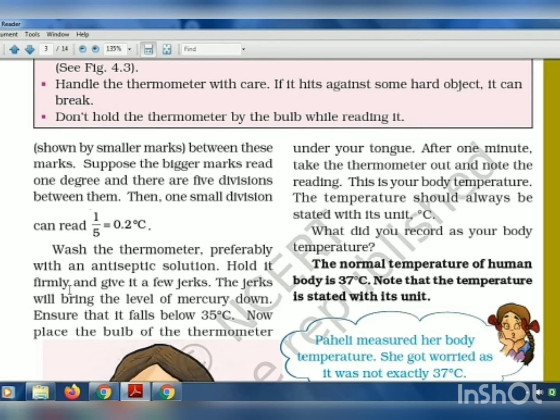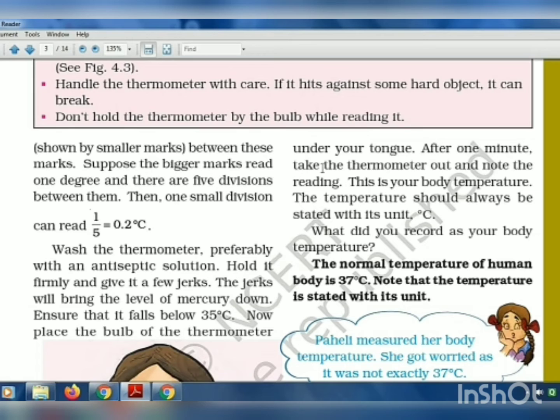Then hold it firmly and give it a few jerks. So you have to hold the thermometer and shake it. The jerks will bring the level of mercury down. Why do we give those jerks? So that the mercury level inside the glass tube of the thermometer comes down. Ensure that it falls below 35 degrees centigrade. Now place the bulb of the thermometer under your tongue, and keep it there for 1 minute.